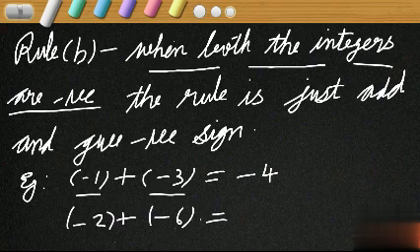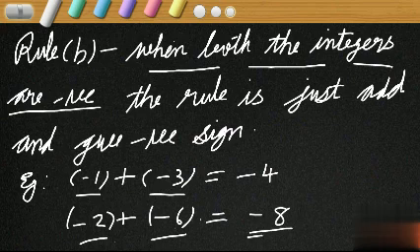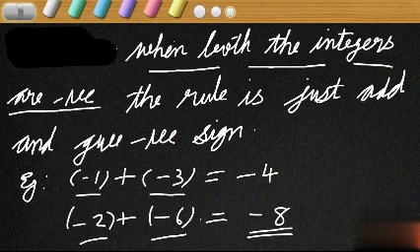Add and give minus sign. Why? Both the integers are negative. So what is the rule? Add and give minus sign. -2 plus -6. 2 plus 6 is 8. And the sign is what? Minus. Sign is very important. -8. Okay. Next. So we have discussed the second case.